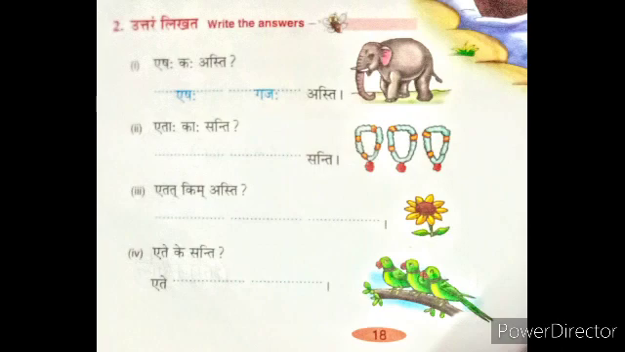Etat kim asti? This is a singular form of the flower. Okay? So etat pushpam asti. The next question: Ete ke santi? These are parrots. For parrot we use shuka. Ete shukaha santi. Okay? Got this point?